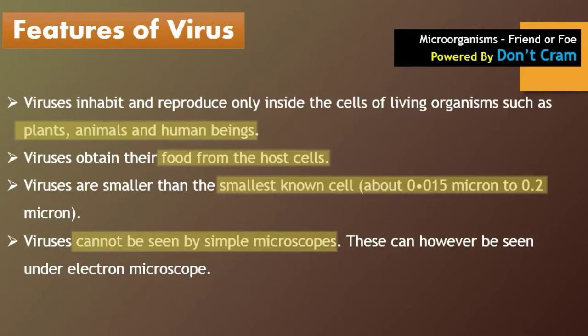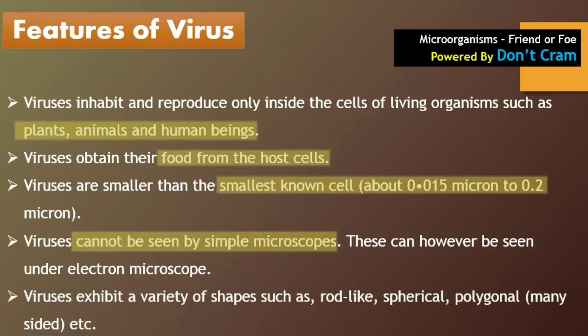So for this we need a very powerful microscope, that is the electron microscope. Okay. So next one, the virus exhibit a variety of shapes. There are so many shapes of the virus present. Some are rod-like structure, some have the spherical structure, some have the polygon structure. So there are three different types of shapes that viruses have.